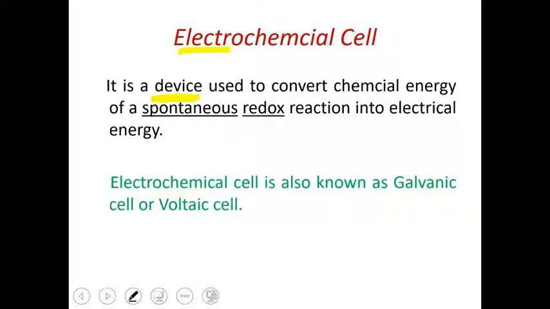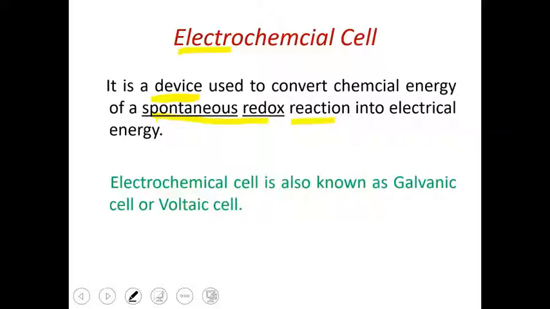Now chemical energy, naturally, where will chemical energy come from? Chemical energy will come from some type of reaction. That reaction must be spontaneous as well as redox. What is meant by these two terms we are going to discuss. So basically what is an electrochemical cell? An electrochemical cell is a device which converts chemical energy of a reaction into electrical energy.